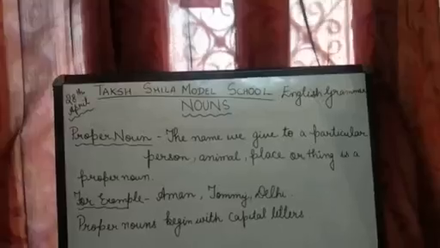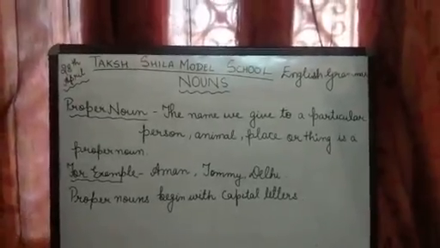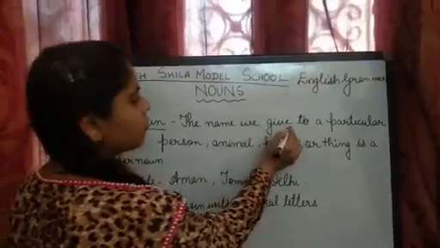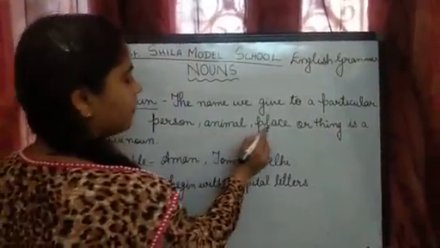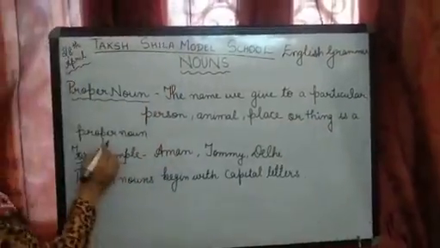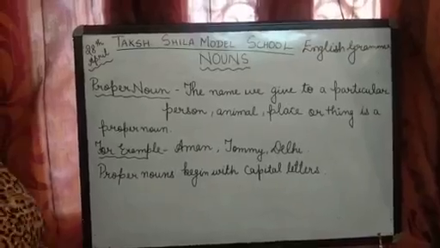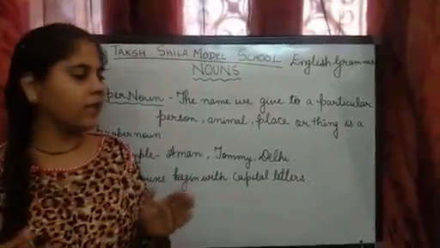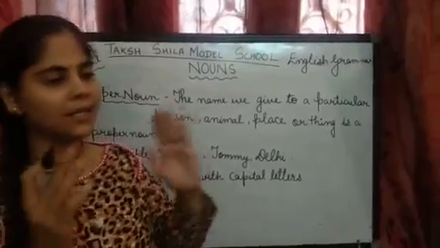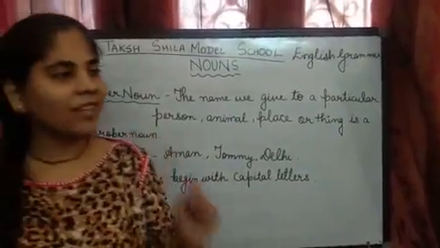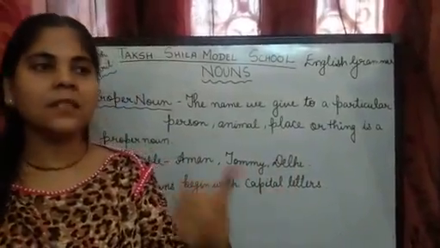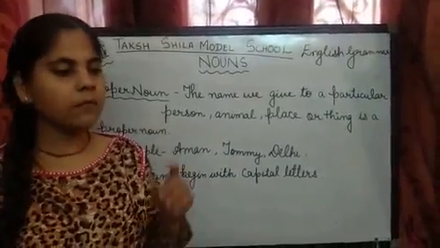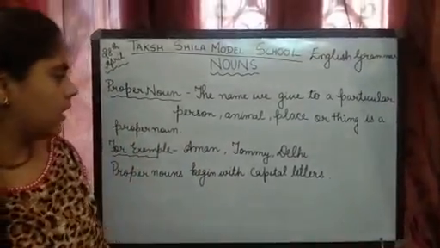Next is proper noun. Okay class. So now we come to the proper noun. What is a proper noun? The name we give to a particular person, animal, place or thing is a proper noun, right? For example, Aman, Tommy, Delhi. Now children, when we give a name to a particular person, as we said the boy is a common noun. But when we give a name to the boy, it becomes a proper noun. For example, Aman, right? So we have given the boy the name Aman.